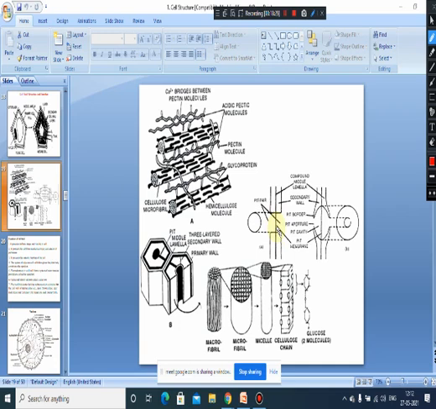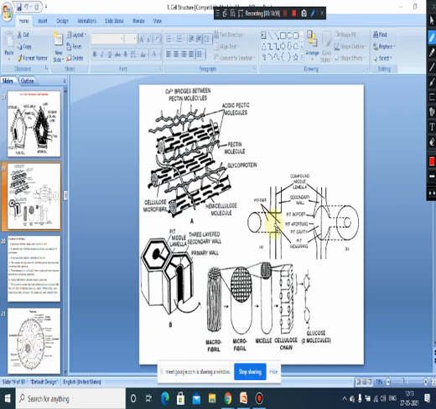We can always observe that pits of adjacent cells usually occur on opposite sides. So you can say this is the pit of this cell and this is the pit of the adjacent cell. They are placed in an opposite manner, and thereby they result in the formation of a pit pair. These two are called a pit pair. This is the pit of an adjacent cell, and this is the pit of another adjacent cell, so they are making the pit pairs.